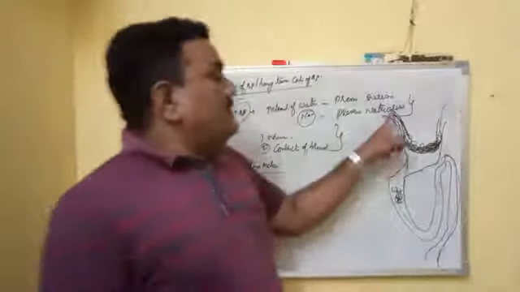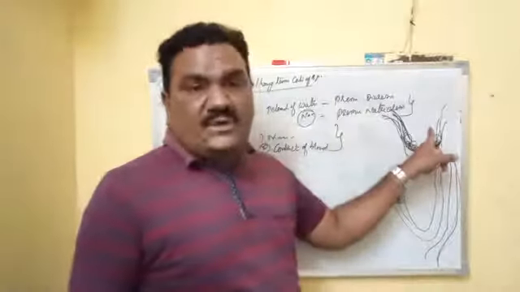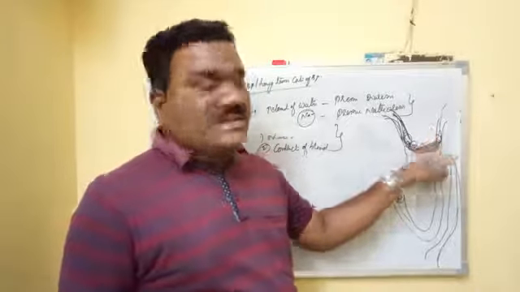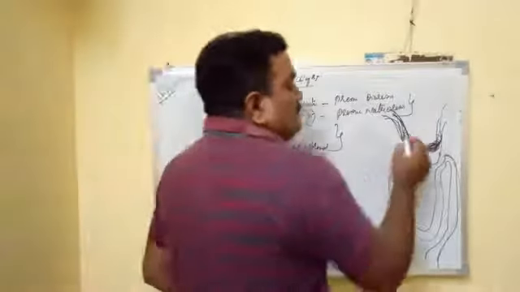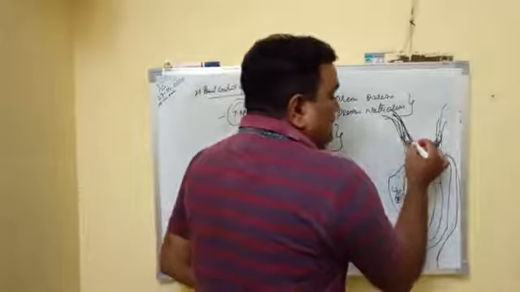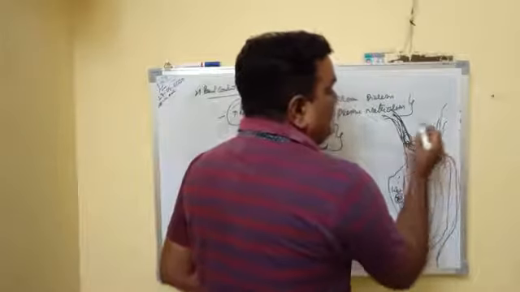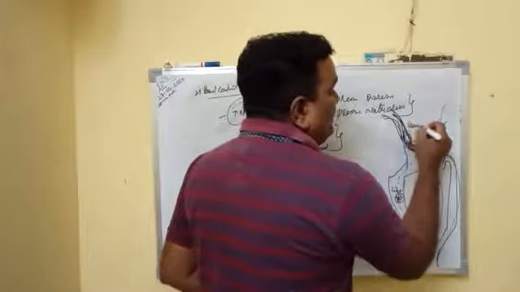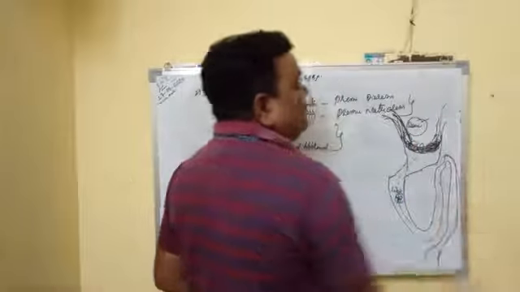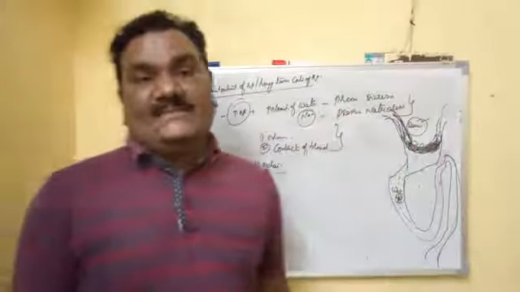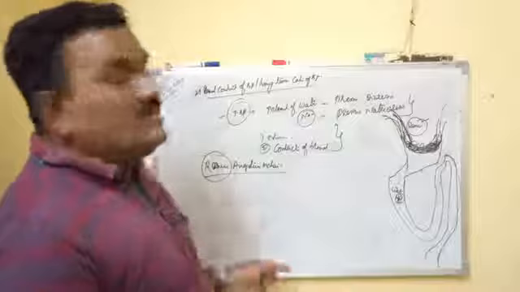So when the BP is decreased, it causes activation and release of renin by the kidney. What is the role of this renin?